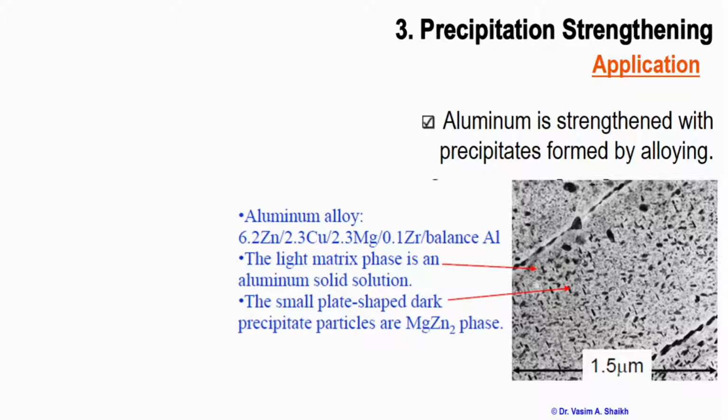These are magnesium and zinc precipitates, and whenever the dislocation encounters these precipitates, the material appears to be much stronger, and you get a stronger material.